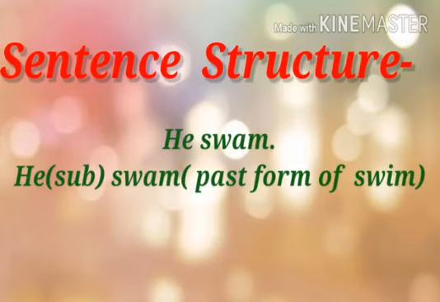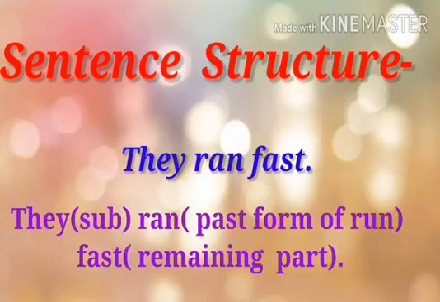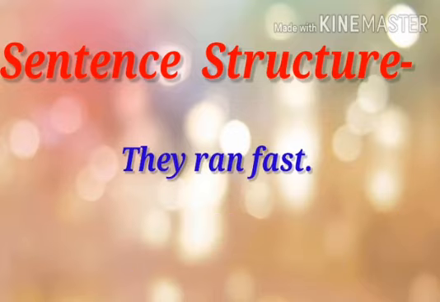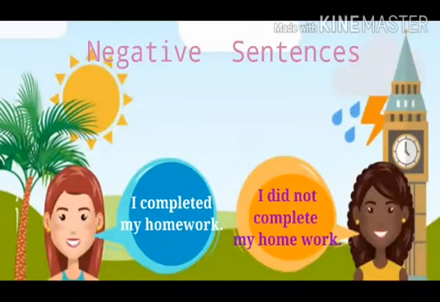He swam. Here he is subject and swam is the past form of verb swim. They ran fast. In this sentence, they is subject, ran is the past form of run and fast is the remaining part. Now we will learn how to change these affirmative sentences of simple past tense into their negative form.